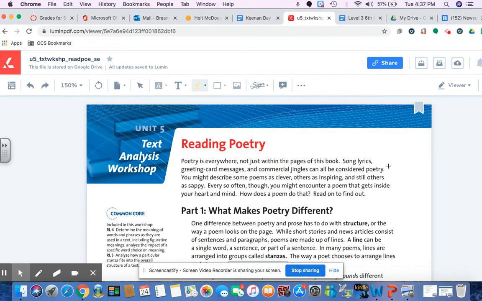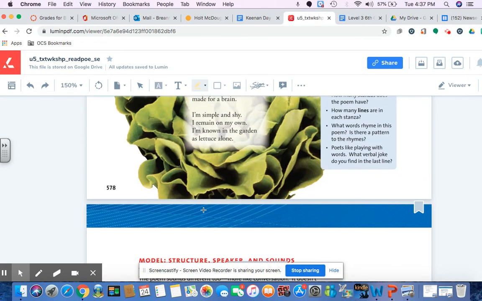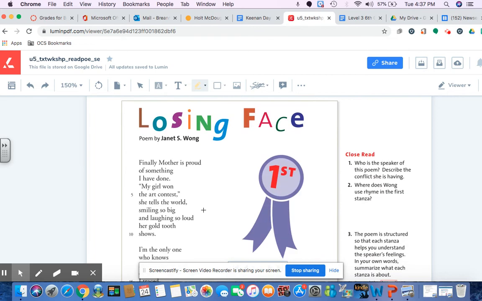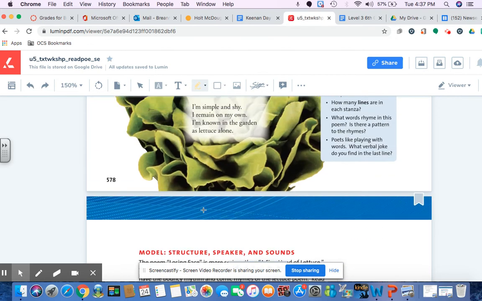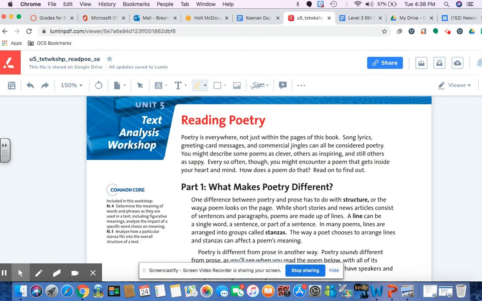To introduce poetry, as you can tell, this looks like the textbook because it is the textbook. And we're just going to read through and go through this first page of Unit 5, which is about poetry and the text analysis workshop. So we're just going to do this first page. The second page actually is an assignment that I will be having you do on your own. And that is in the end where it says the assessments and the independent practice. So we're just going to dive right into this.